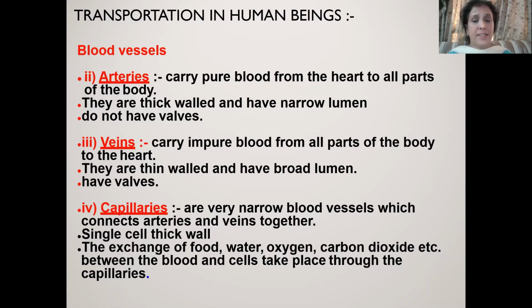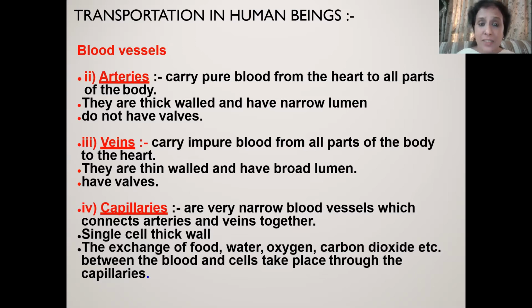Arteries carry pure blood from the heart to all parts of the body. When I say pure blood, it means oxygenated blood from the heart to all parts of the body. Students, please note down my statement. I'm saying arteries carry oxygenated blood from the heart to all parts of the body.